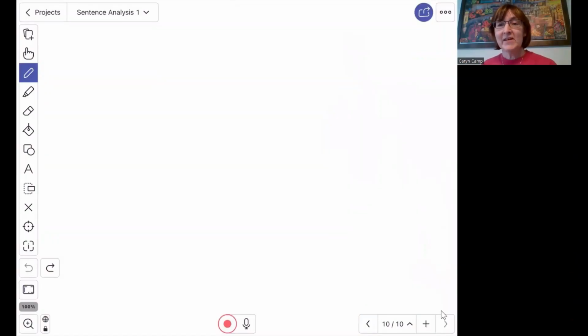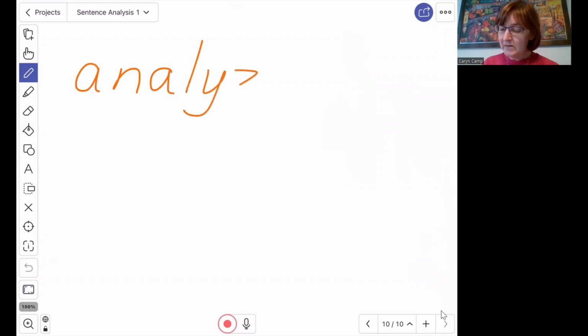So I also said that our brain learns really well when we use color. Color can help us organize things. I call that color coding. And so I'm going to use a lot of color when I am analyzing a sentence. So that word that I just said, analyze, that's something I can do.